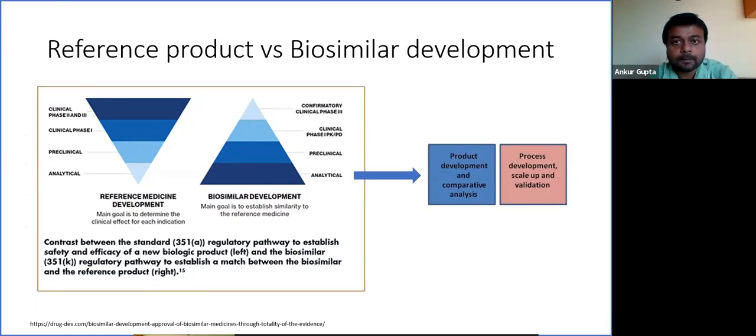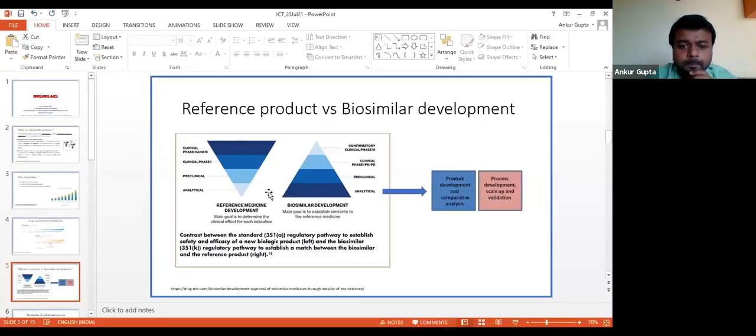Any other questions? The next question is from Mr. Savind Chaudhary. He has asked why insulin is not considered a biologic and companies like Sanofi and Eli Lilly still get their patents exclusively. No, they are biologics. Not only Sanofi and Lilly, even our Indian company Biocon is also producing insulin.